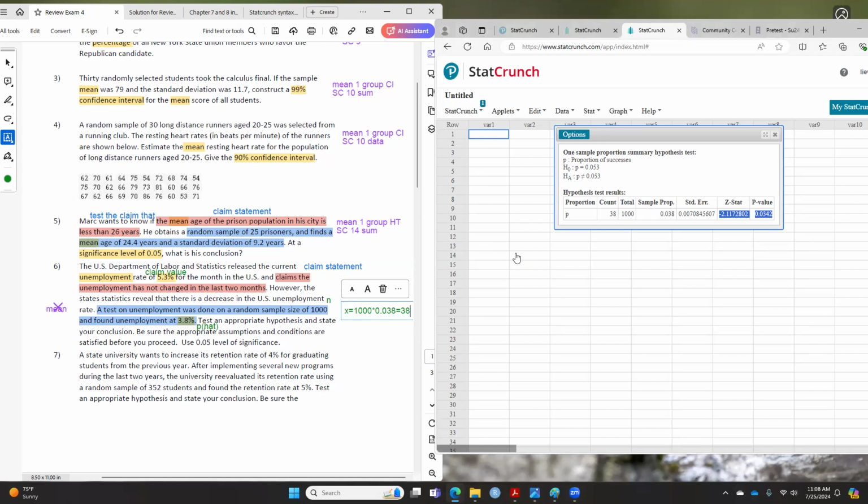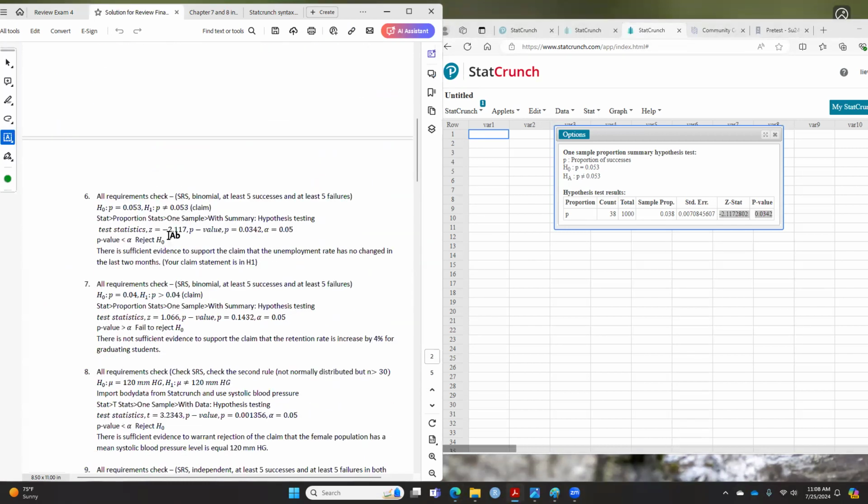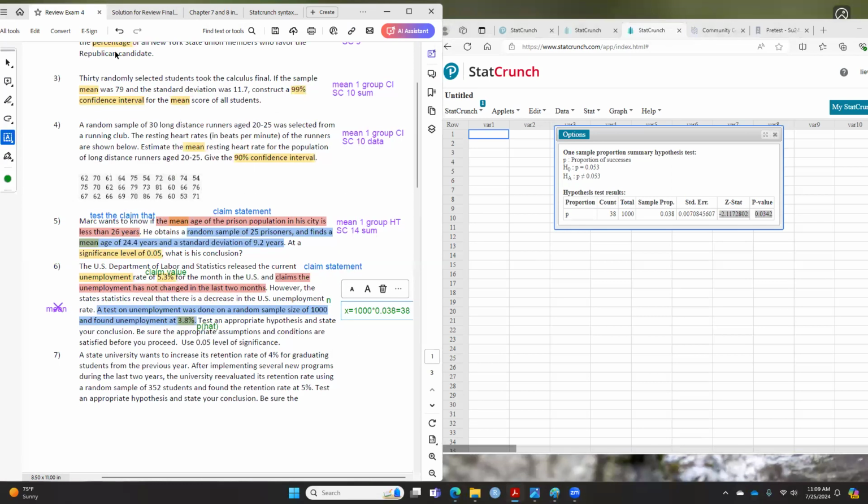Hypothesizing, because we've been doing it since last week. So we're getting a little bit bored, but this is the stuff. And again, the answer is given right here. You find out that the test statistic is negative 2.117 and the p-value is 0.0342, and the rest is going the same thing. Anyone have any questions with this review for your finals?